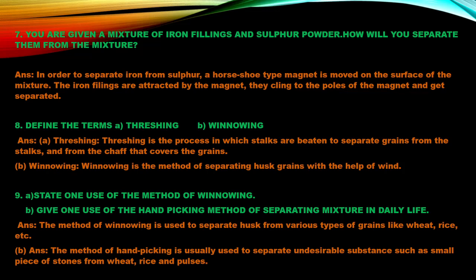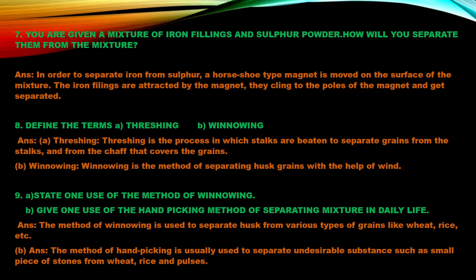Then again, define the terms threshing and winnowing. I hope all of you are very familiar with these two terms. Threshing is actually the process in which the stalks are beaten to separate the grains from the stalks and from the chaff that covers the grain.